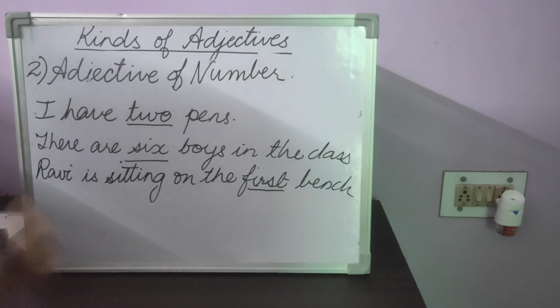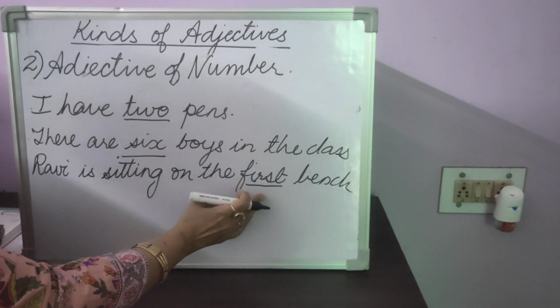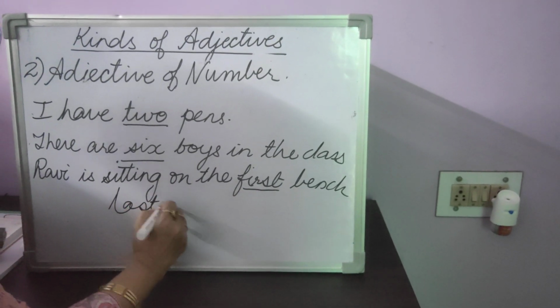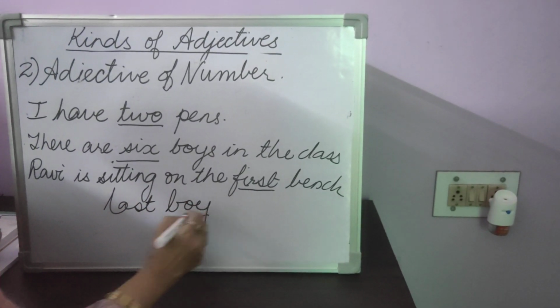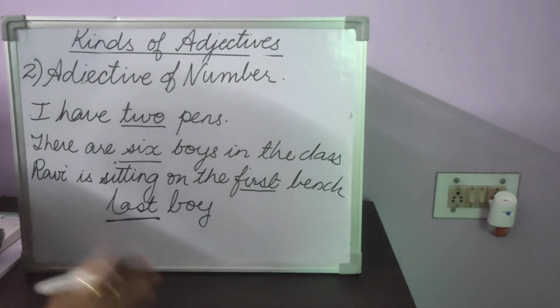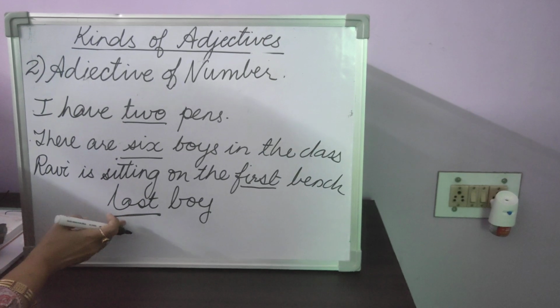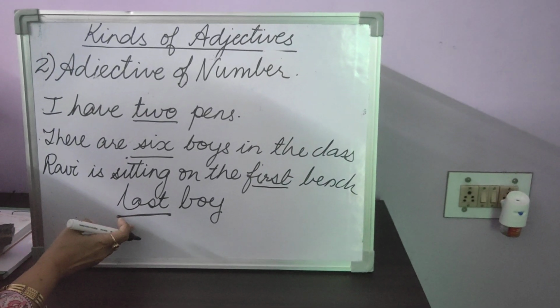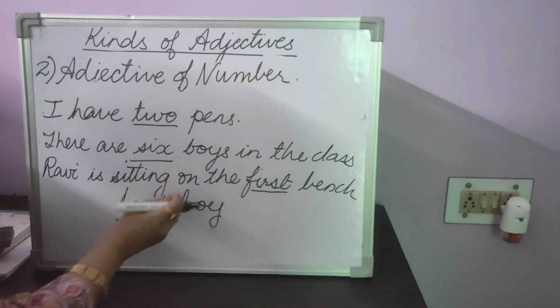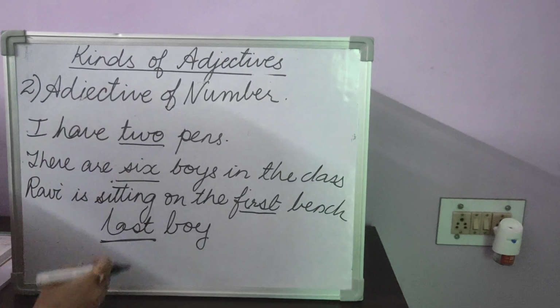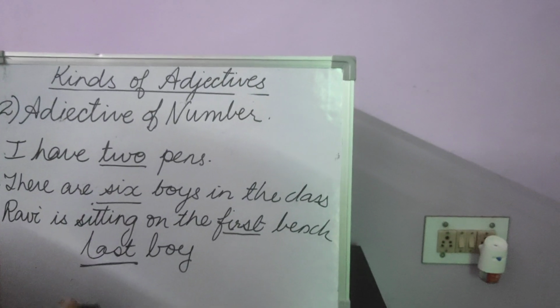So these are called as ordinal numbers. The last boy in the class is my brother. So again, last boy, this is again an ordinal number. So wherever we have numbers and we can give a number to something, we call it as adjective of number.